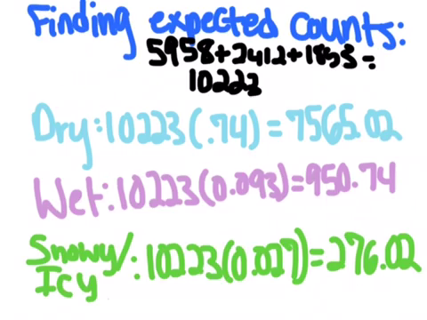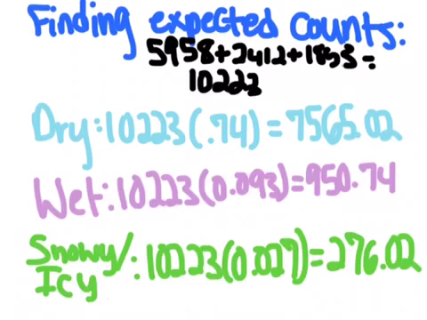So next you have to find the expected counts, and you do that by adding up all the accidents in the observed counts, which is 5,958 plus 2,412 plus 1,853, which equals 10,223. And then to find the dry expected counts, you do 10,223 times 0.74, because 0.74 is the percentage of car accidents in the United States during dry weather, and that equals 7,565.02.